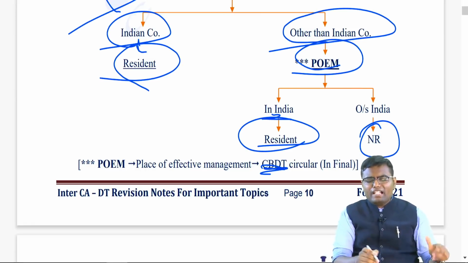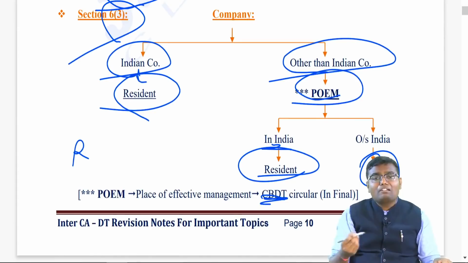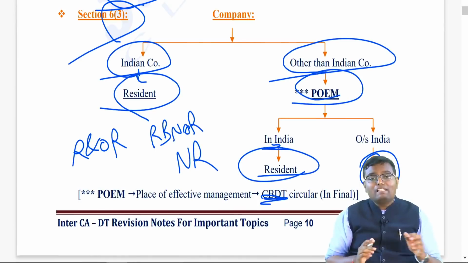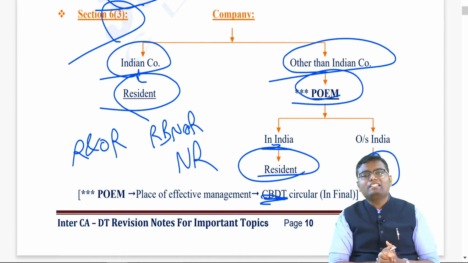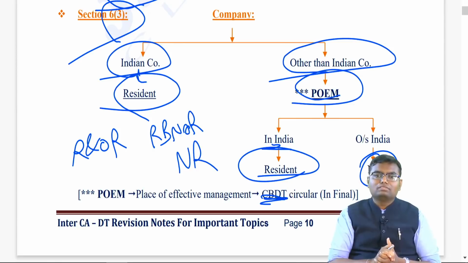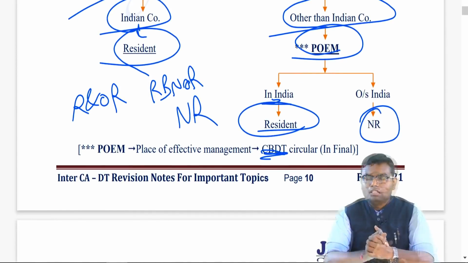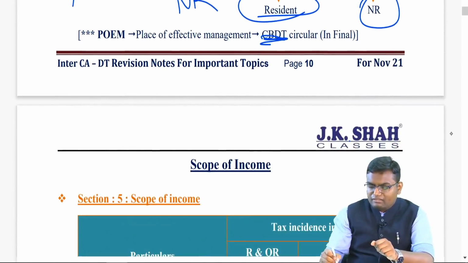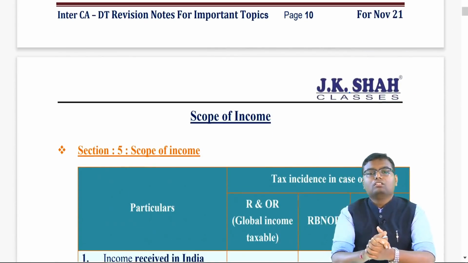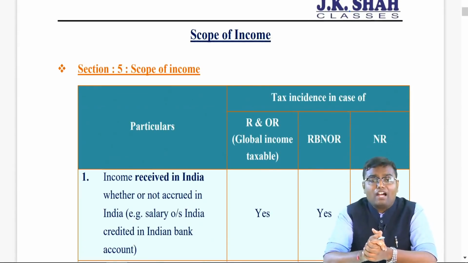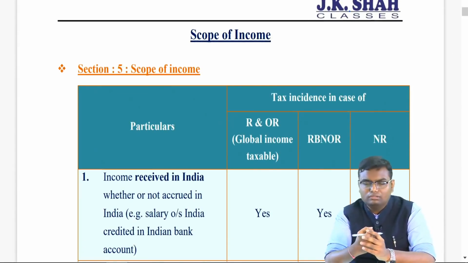But sir, why are we dividing into R&OR, RBNOR, NR? For fun? No. We are dividing it to decide which kind of income will be taxable to which kind of person. And that is said as scope of income, section 5. So now let us understand section number 5, that is scope of income. Here we will be deciding tax incidence in the case of R&OR, RBNOR, NR.